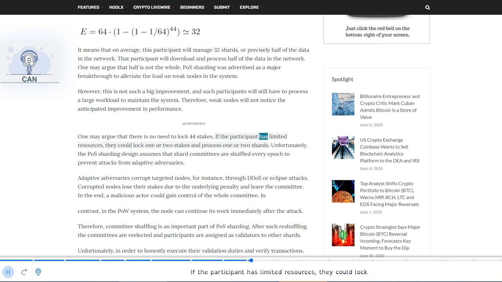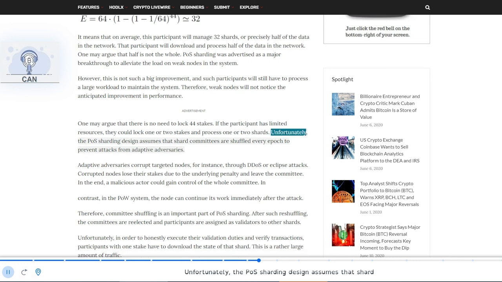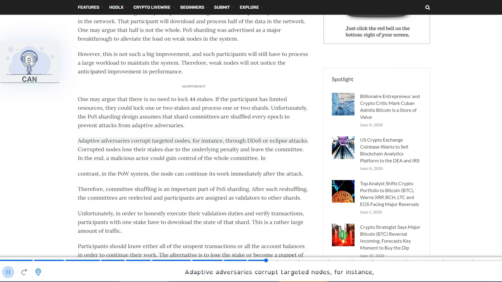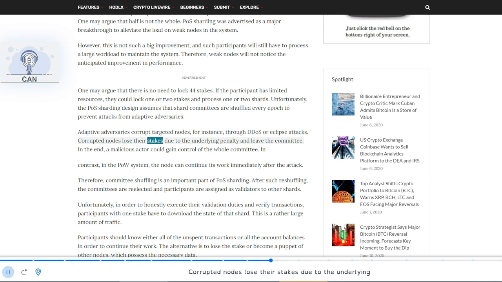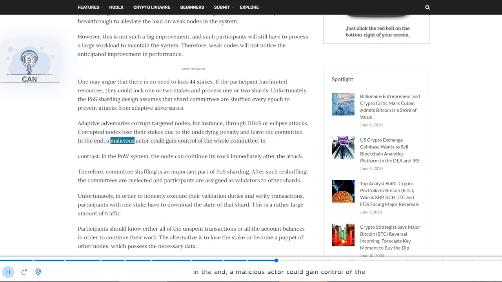If the participant has limited resources, they could lock 1 or 2 stakes and process 1 or 2 shards. Unfortunately, the PoS sharding design assumes that shard committees are shuffled every epoch to prevent attacks from adaptive adversaries. Adaptive adversaries corrupt targeted nodes, for instance, through DOS or Eclipse attacks. Corrupted nodes lose their stakes due to the underlying penalty and leave the committee.